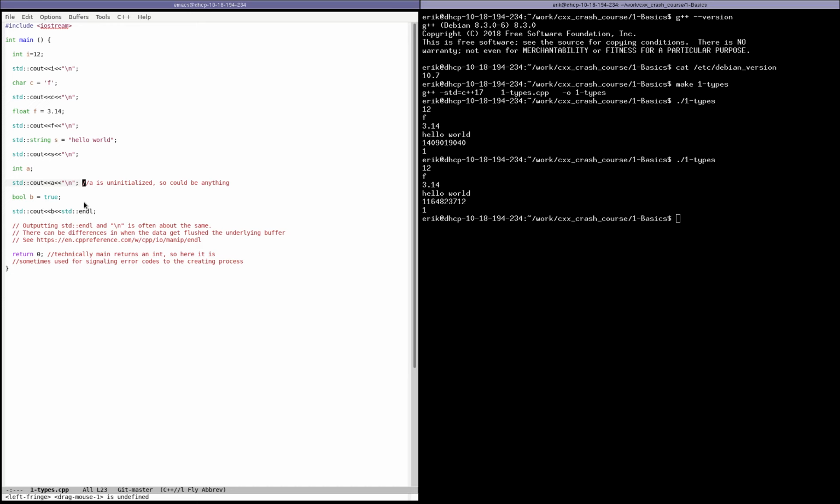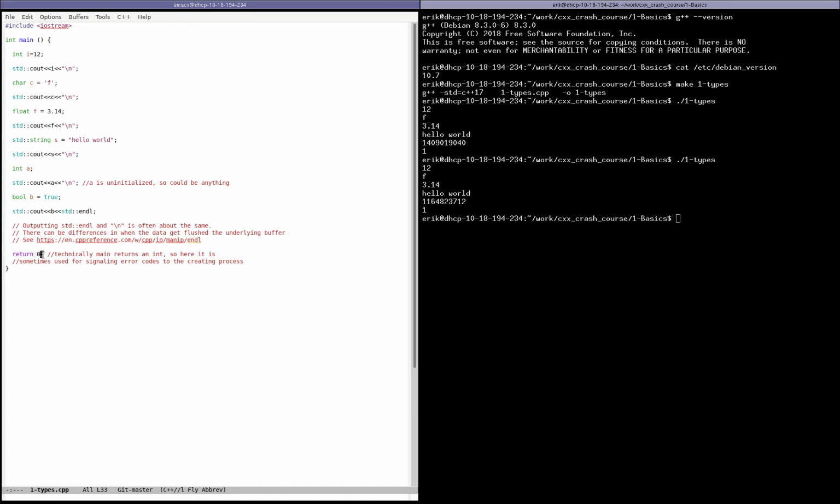You have other primary types. You have Boolean types, for instance, that you can use. They can be true or false. And when you print them, they actually get converted to an integer to get printed. You can notice that to end lines, there are two ways of doing that typically in C++. One of them is by printing \n, which is literally a new line character. Or you could send this special thing called std::endl, and essentially the difference between those two things is whether you flush the output or not. If you want to know more about that, you can go ahead and follow that link and see what's happening.